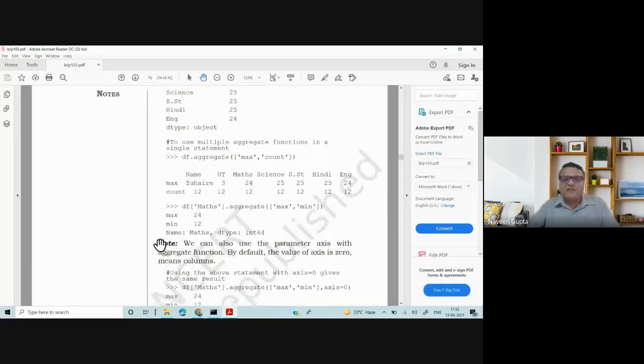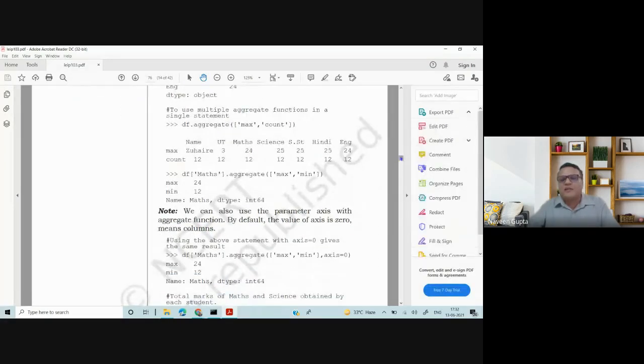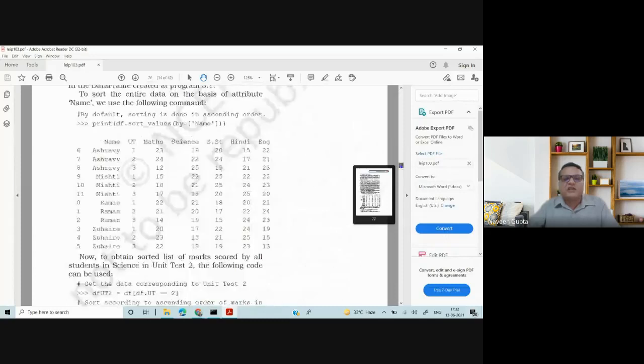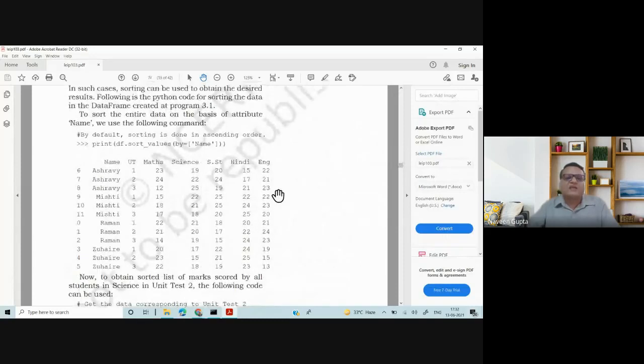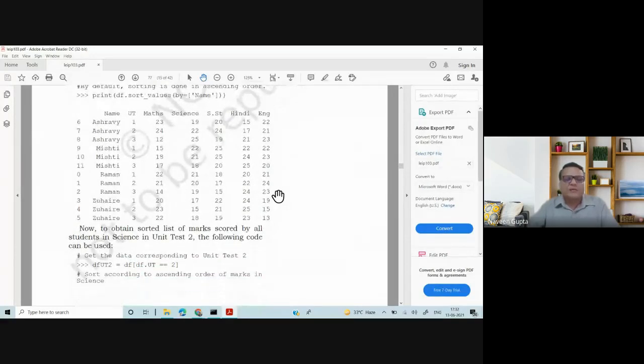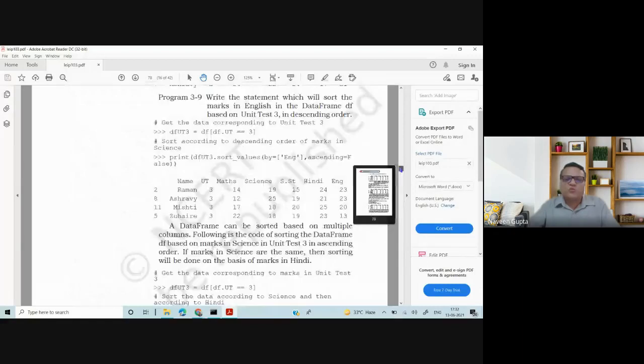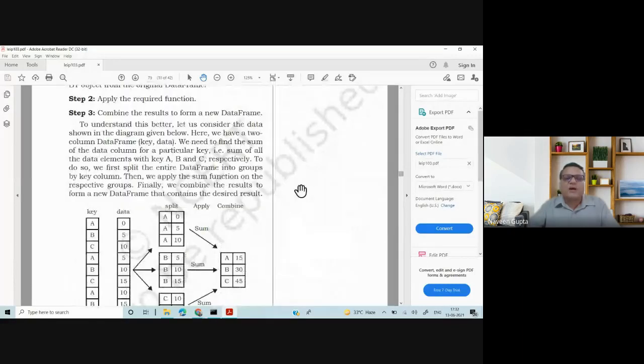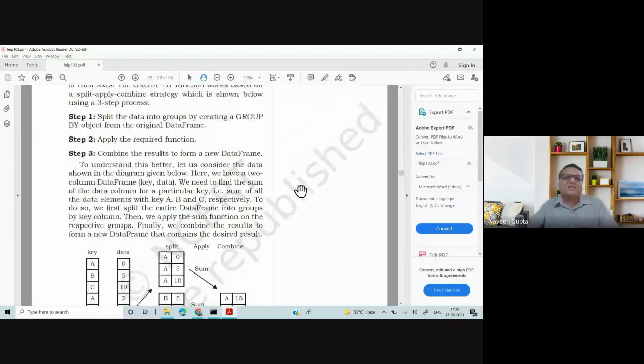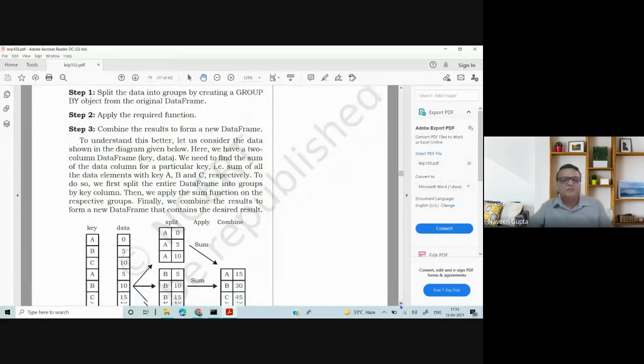Even I was not aware that group by happens like this, because whenever we used to teach, we said whenever you have an aggregate function, then we use group by. But this figure shows me a clear picture of what group by is. Basically, group by splits the data into groups by object, applies the required function, and then combines it.